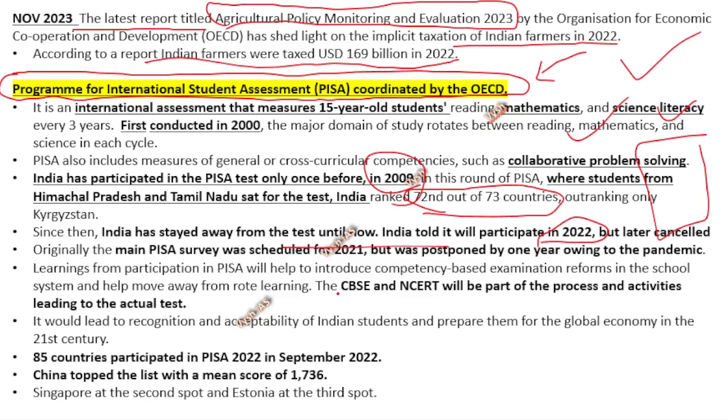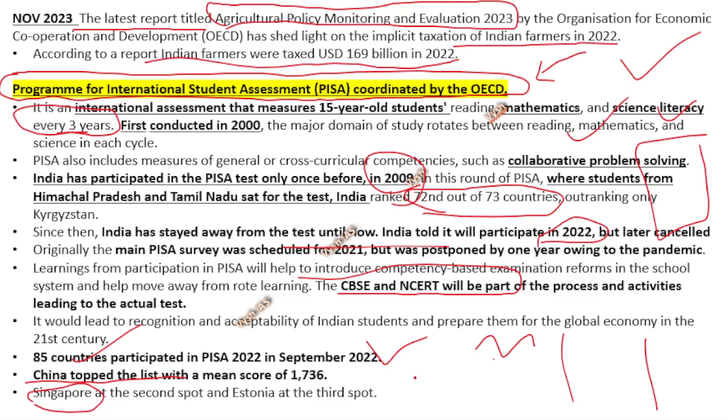In India, if it is conducted, CBSE and NCERT will coordinate that process. Then in 2022, where India did not go again, 85 countries participated and China topped the list this time. Usually you will see Singapore topping. And this is not annual. I think it happens every 2 or 3 years. Officially it says 3 years, but sometimes it happens in 2 years, and because of COVID the yearly pattern has changed a little bit.